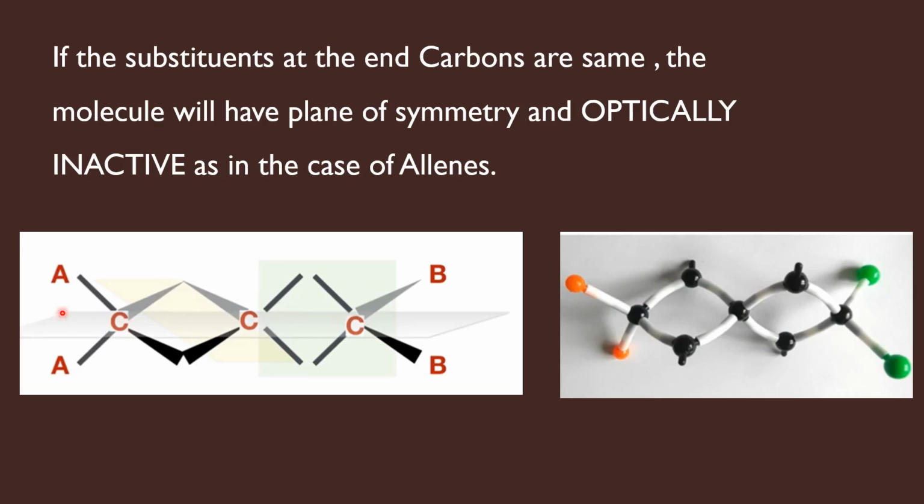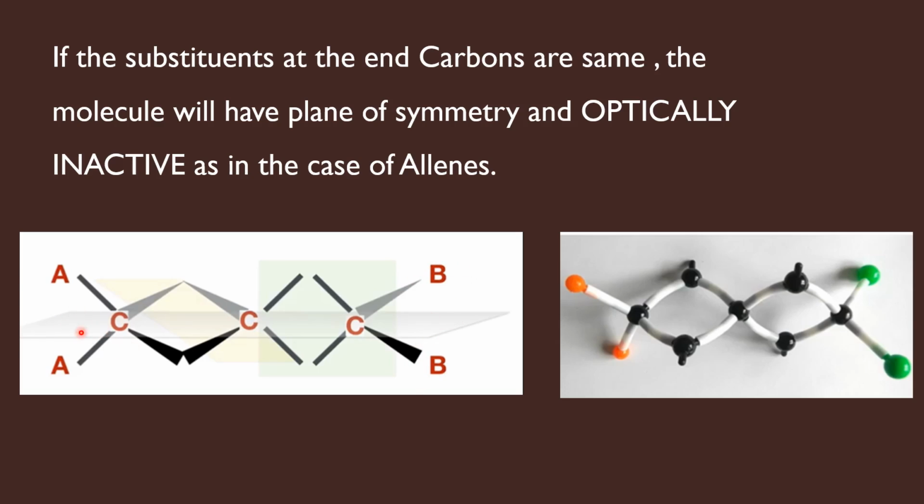The condition number one is the two terminal carbon atoms of the spirene should have different groups. So here this spirene cannot be chiral because you have two similar groups in one terminal carbon atom. So when you have similar groups at one end, you can see these two groups are present in the vertical plane. Now just you can see the horizontal plane. This horizontal plane will bisect the molecule into two halves. This horizontal plane will contain these two groups, end groups.